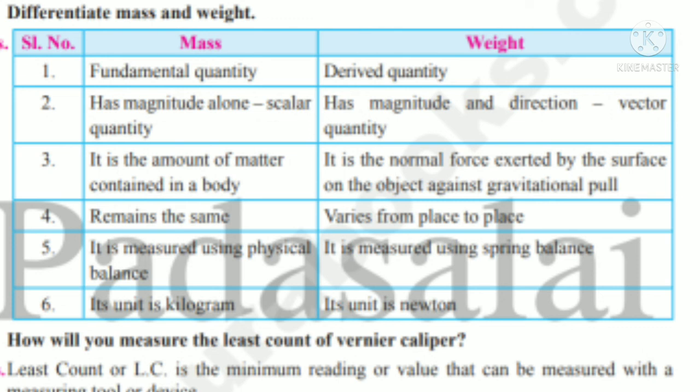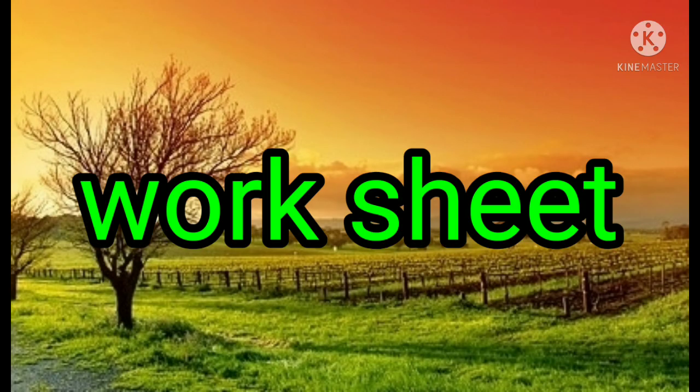It is not given in the book, so you have to copy this down in your class note. The difference between mass and weight is one of the important 4 mark or 2 mark questions. If they ask for any 2 points, you can write them for the 2 marks. Very simple. You have to write it in the class note and learn it. Now it's time to do your worksheet.